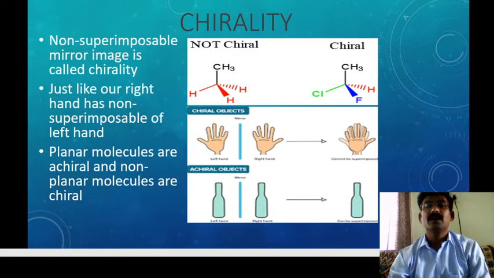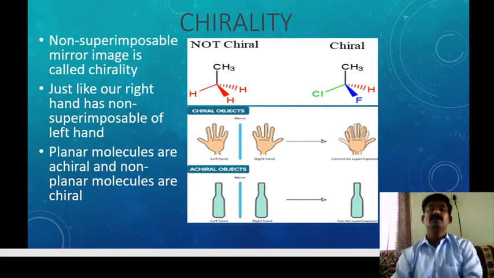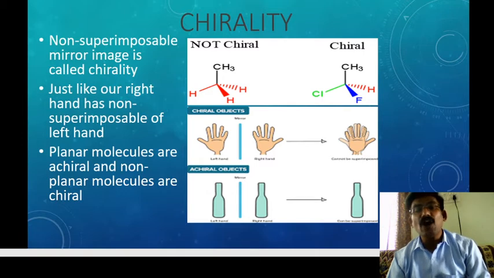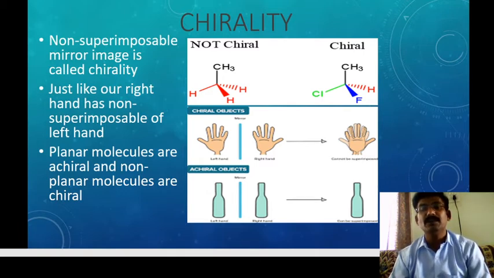Okay, now one more question, which is very important: chirality. What is meant by chirality? I already explained it in the first class. Chirality means non-superimposable mirror images. What is meant by non-superimposable? The best example is our right hand, which is non-superimposable on the left hand.